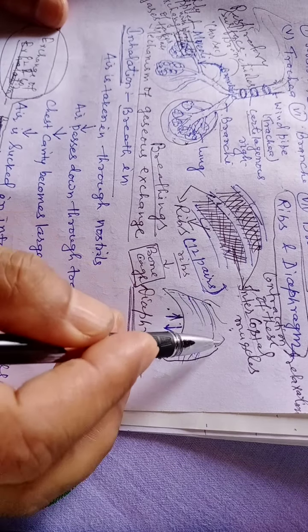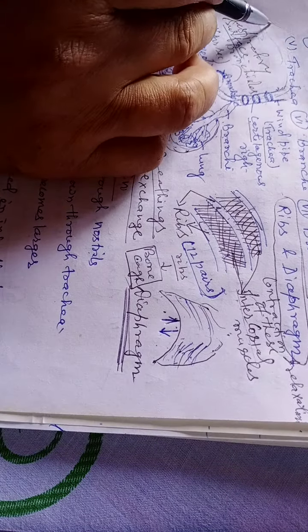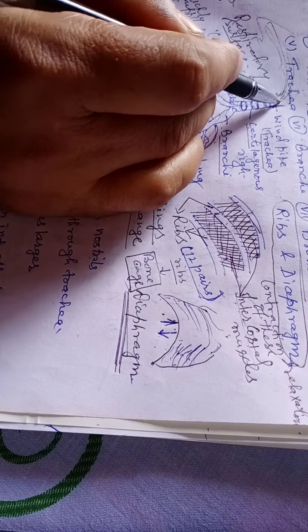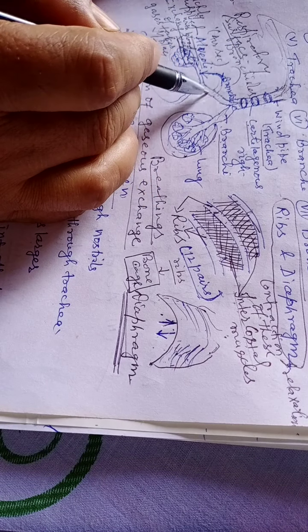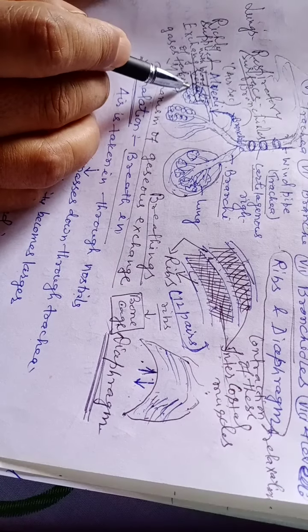So if the volume of the chest cavity becomes widened, then the air pushes from the nostrils to the nasal passage, to the trachea, bronchi, bronchioles, and finally to the alveoli.